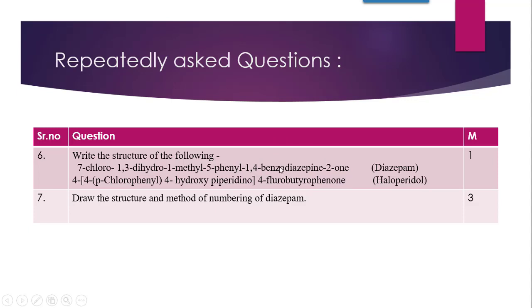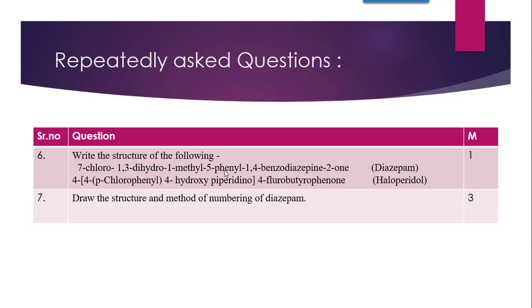From the earlier videos on benzodiazepine, it is very clear that this root name is of the benzodiazepine class, and the example which we have seen is diazepam. Why? Because diazepam has a substitution at the 7th position, an electron withdrawing group, that is chlorine. Then at the first position it has a methyl, and at the 5th position it has a phenyl ring.